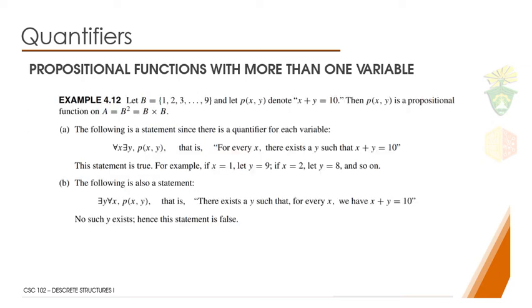Okay, so here is a simple example. So let B be kani mo ni siya atong set, no? 1 to 9, and our p of xy, that is our propositional function with more than one variable, is this one, x plus y is equals 10.